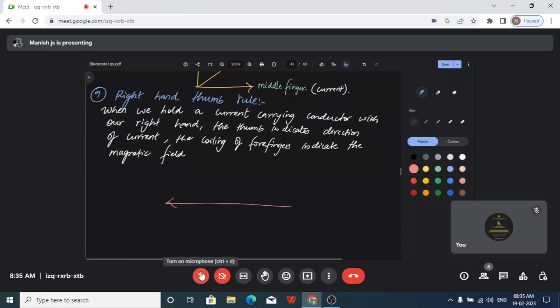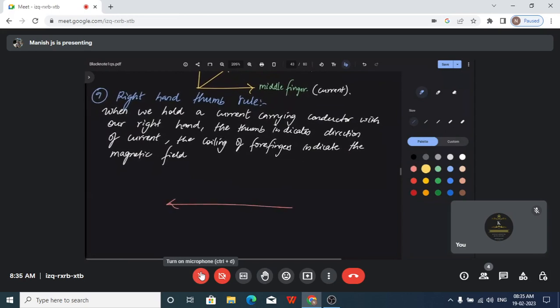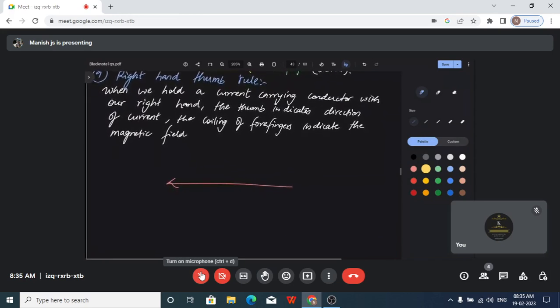So if this is the direction of current, that is, your thumb points in this direction. So this is the direction of current, so we will say this is the thumb. Then the magnetic field will be like this.